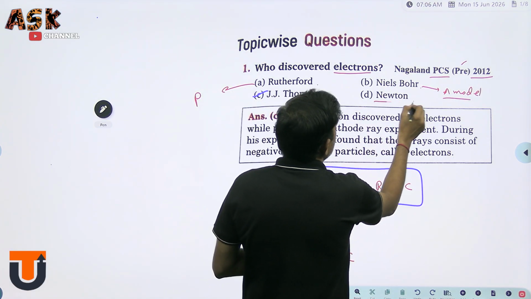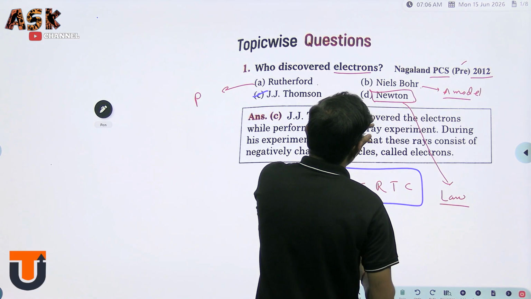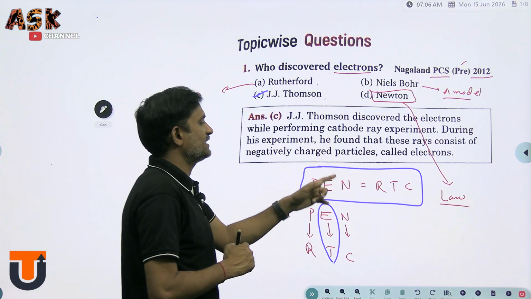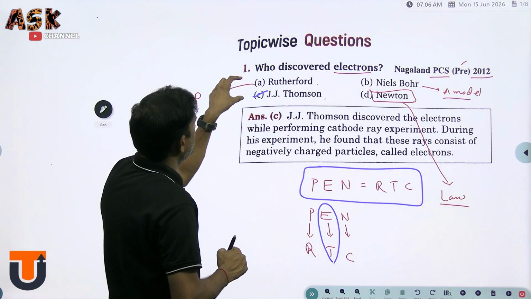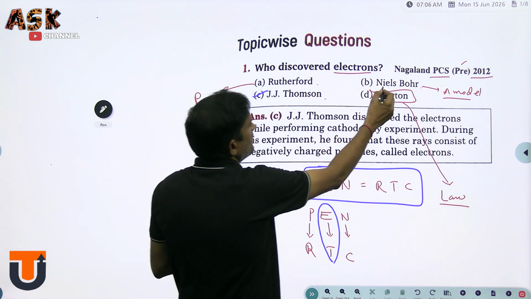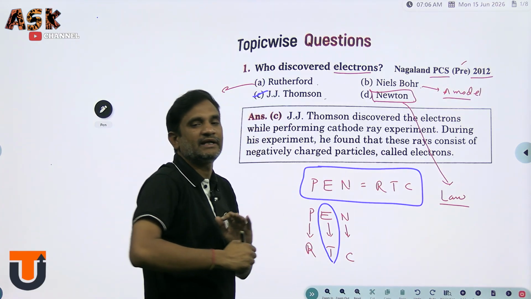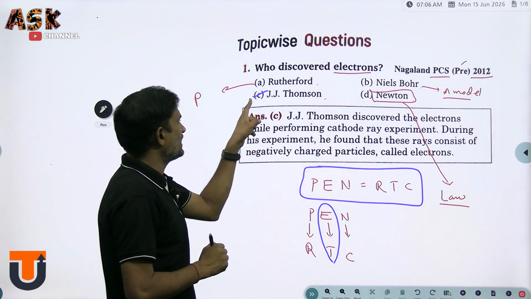We know Newton's laws of motion, which we will discuss in the mechanics chapter. So only these two options are relevant to this question: Niels Bohr belongs to the atomic model, and Newton belongs completely to the laws of motion. So the answer is C.